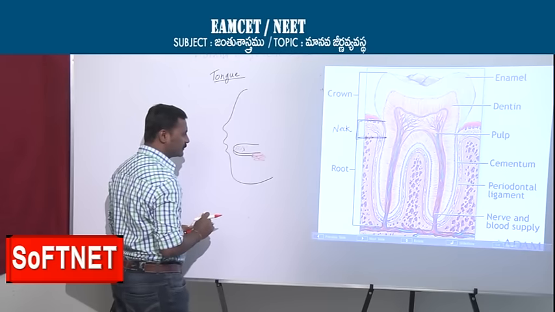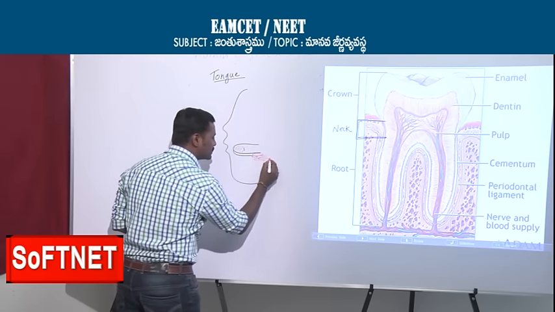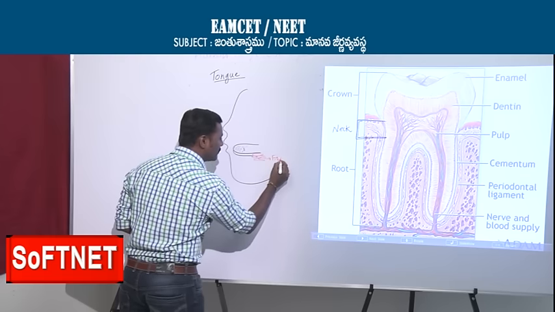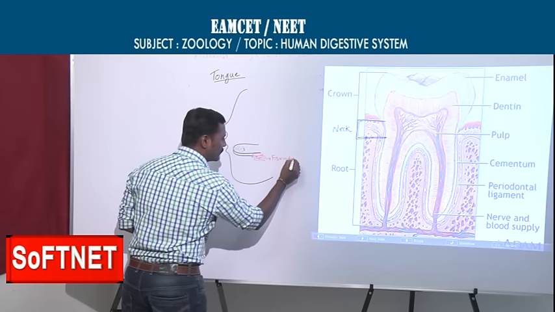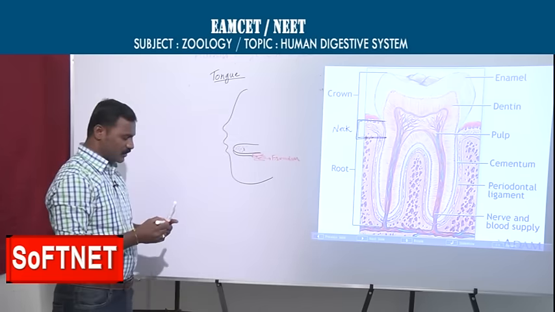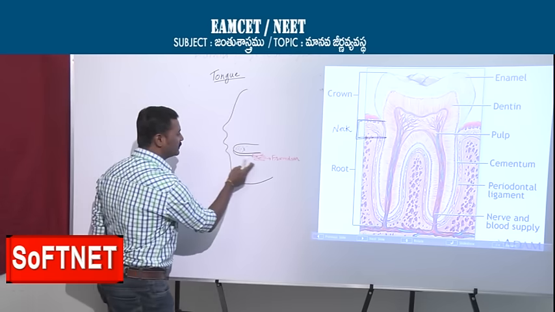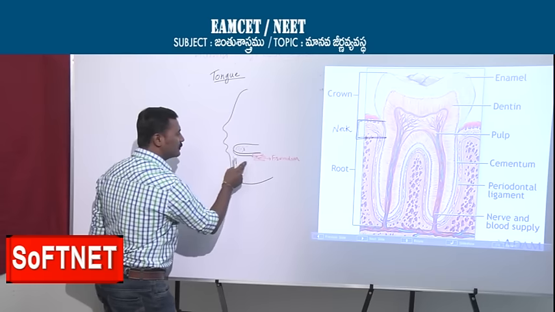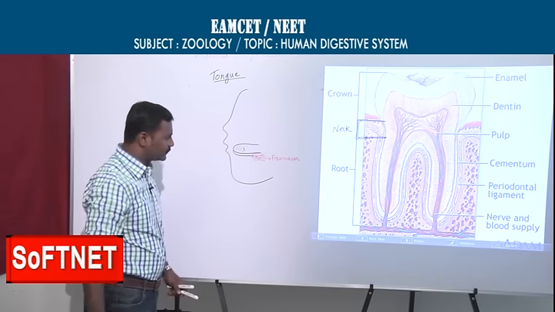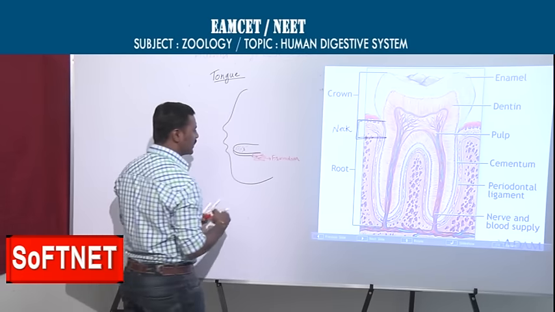This is called a frenulum. It fixes the posterior part of the tongue with the jawbone or the floor of the buccal cavity. This is the floor of the buccal cavity where it is fixed by the structure frenulum.